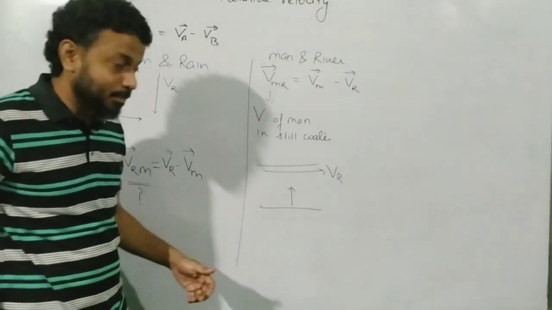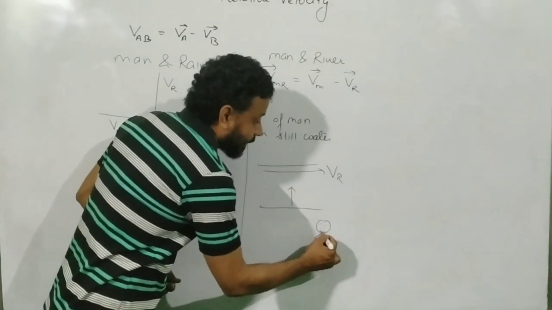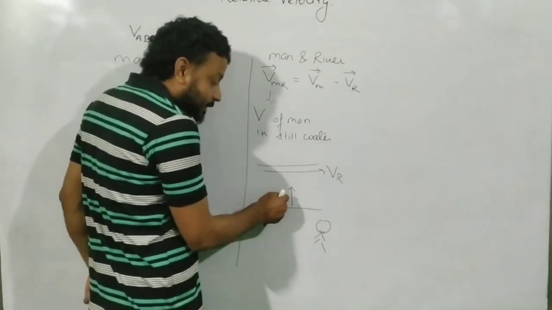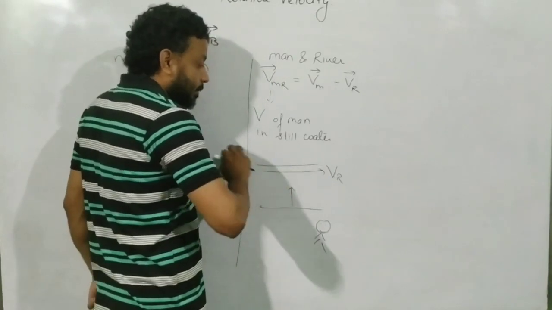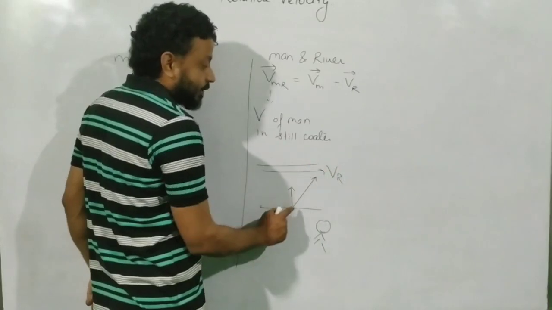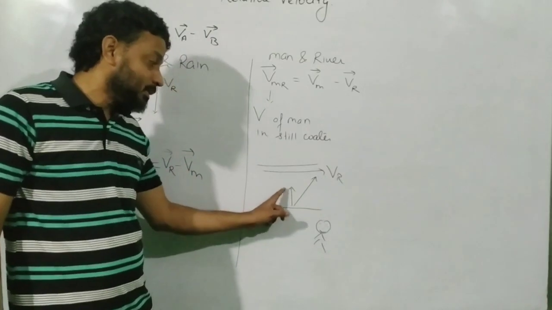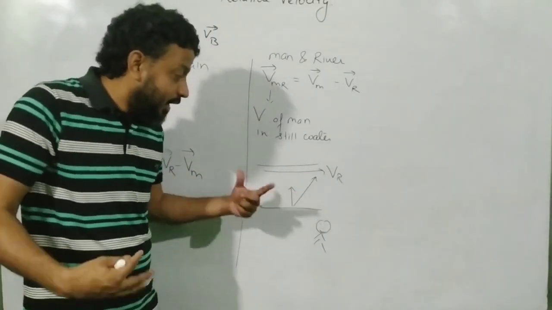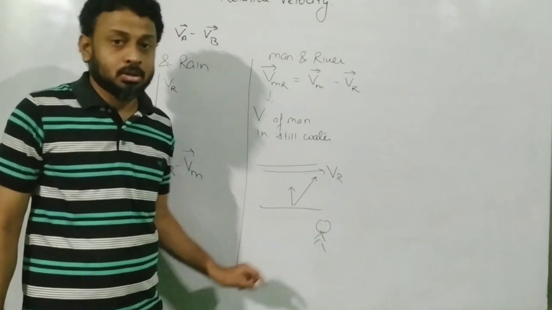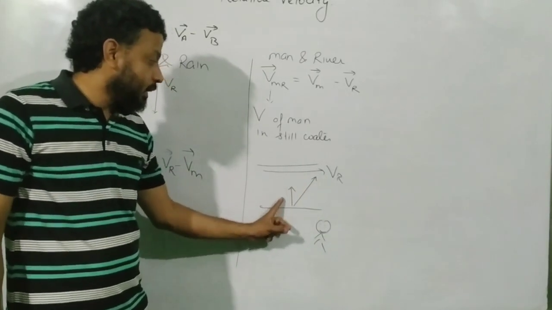Now what exactly is happening over here? As seen by someone sitting at the bank of the river, the man is trying to swim perpendicular to the river, but hang on, the river itself is also flowing, so ultimately he will end up moving in some resultant direction. This is not seen by the man; this direction is seen by the observer sitting on the ground. A ground observer will see this direction of movement.